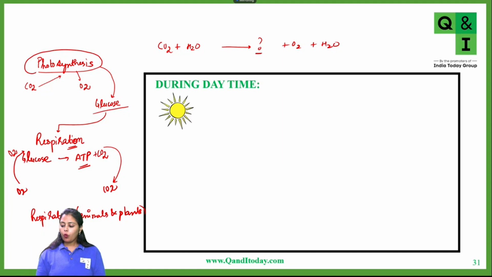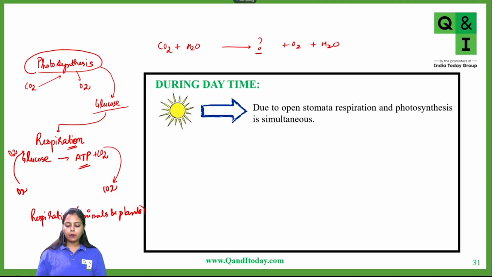Now, what happens during daytime? The stomata are open. Since stomata are open during the daytime, photosynthesis is occurring. Respiration is also occurring. Respiration produces the energy, ATP, which is used by cells.